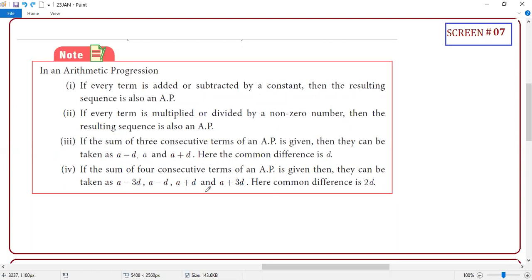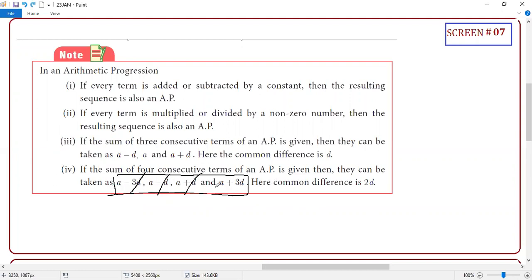Then you'll understand. Same way, if there are 4 terms, student, you see how nicely they put it, starting with A minus 3D, A minus D, A plus D, A plus 3D. This is 1, 2, 3, 4 terms. If you notice, guys, what is the sum of the 4 terms, if I ask? The moment I ask, you will cancel this D, so you will get 4A directly.